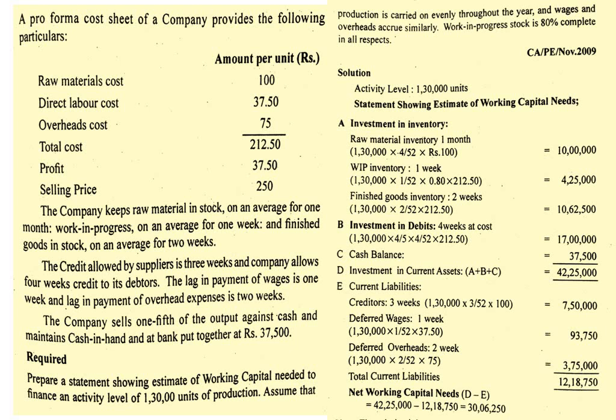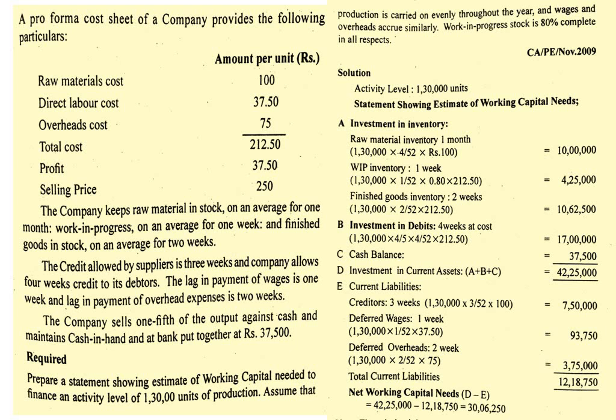It comes around 4,25,000. Then finished goods inventory 2 weeks they given: 1,30,000 into 2 by 52 into total cost 212.50. It comes around 10,62,500. Then we are going to calculate the investment in debtors.